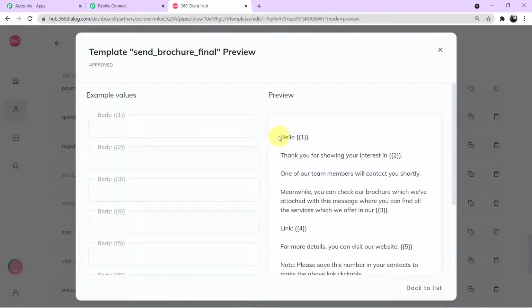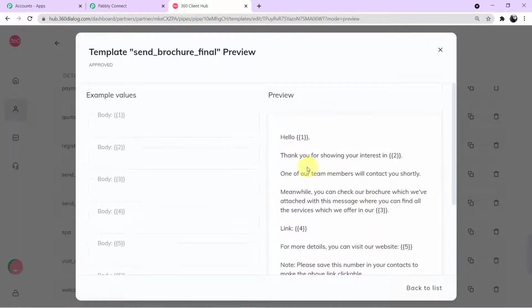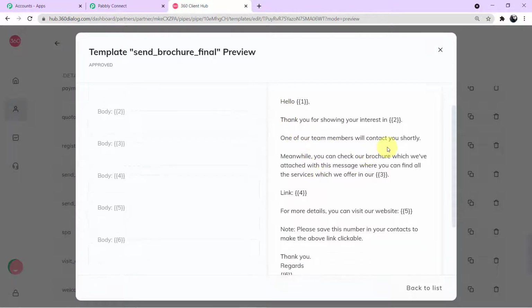So guys, a template is nothing but just the body of the SMS which we will send to our customer. Let me read out the body of the SMS which I have written. Hello, thank you for showing your interest in. One of our team members will contact you shortly.